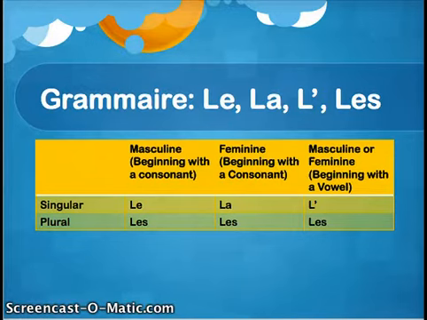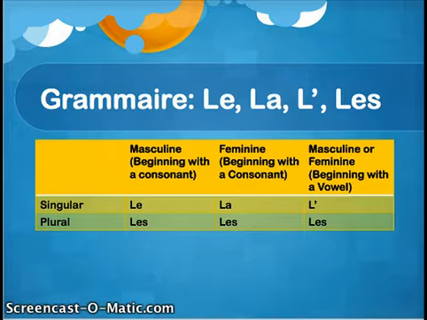Okay? La is your definite article that will be used before feminine nouns that start with a consonant, like la gomme, la classe, la fille. All of these nouns start with a consonant, therefore it will be la. When you have a word that starts with a vowel, whether it's masculine or feminine, it will be l'apostrophe.